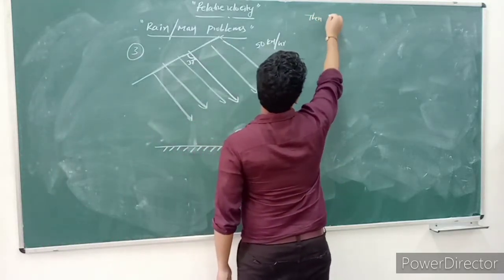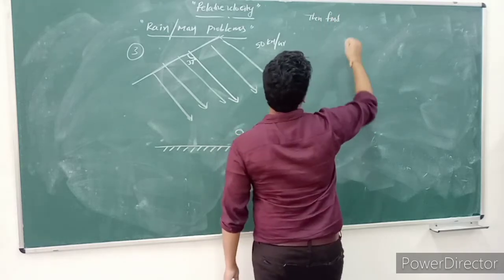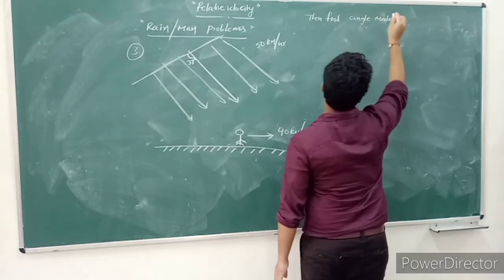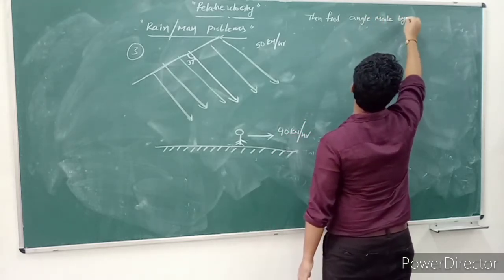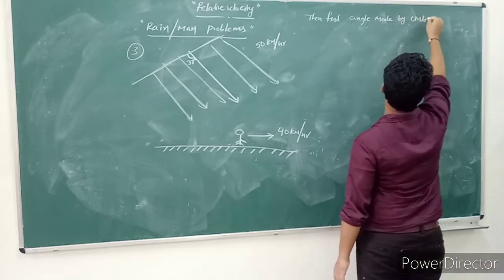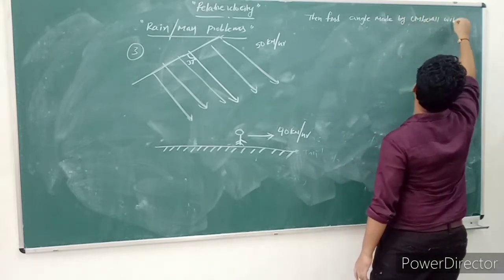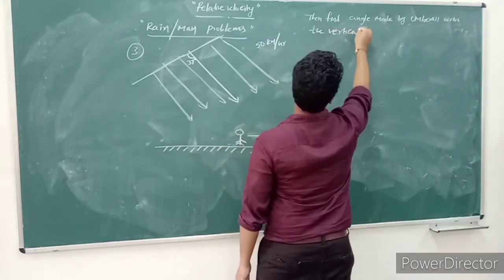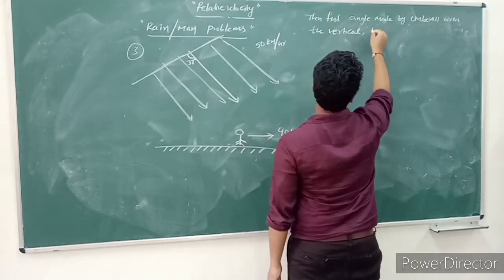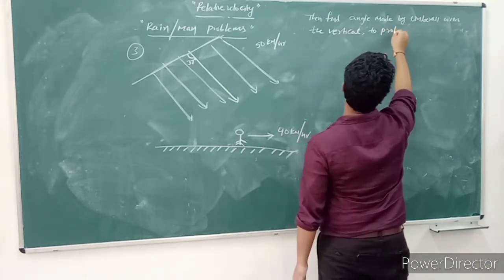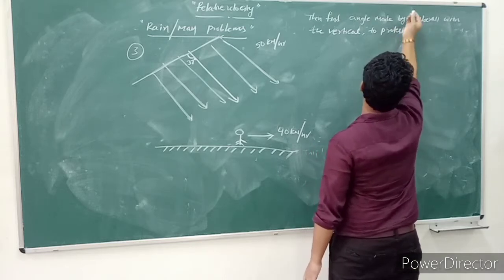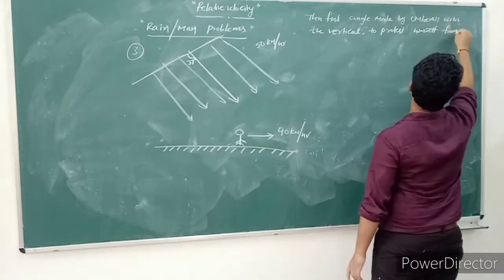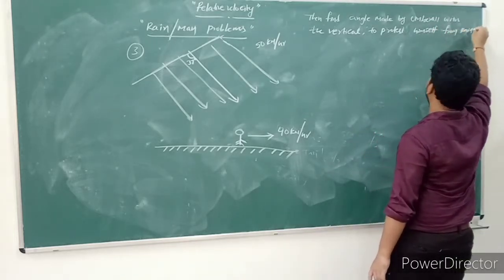Then find the angle made by the umbrella with the vertical to protect himself from rain. This is the first question.